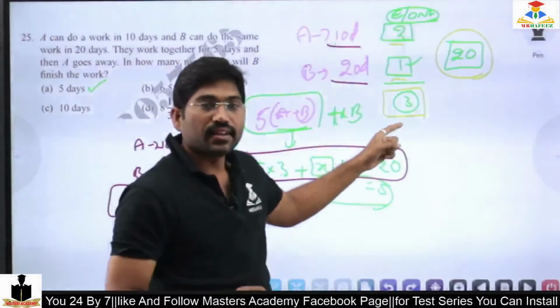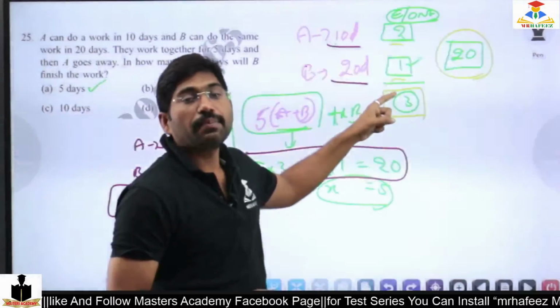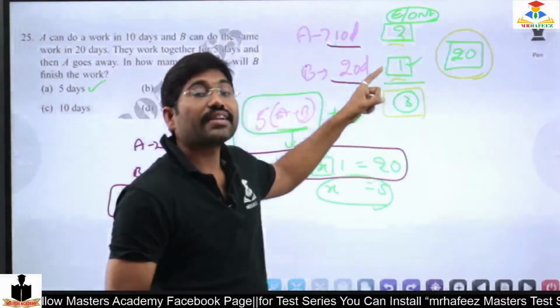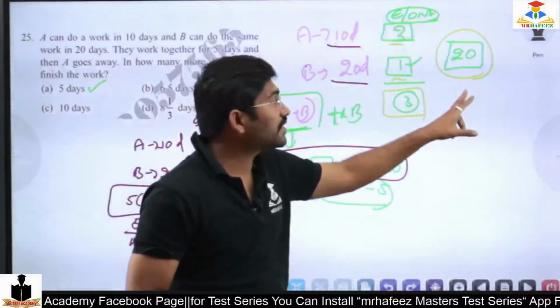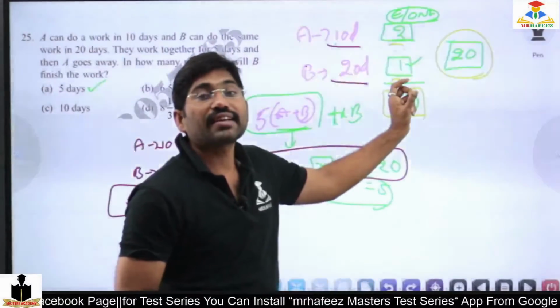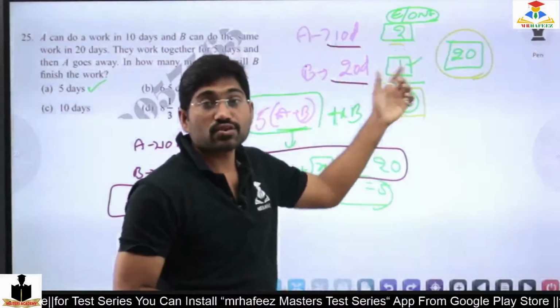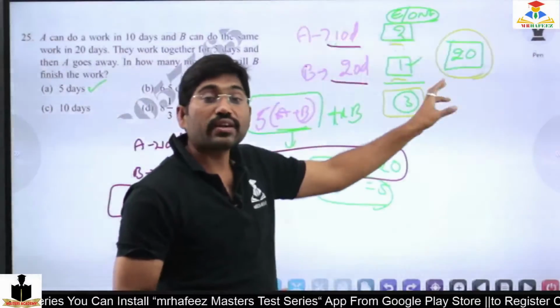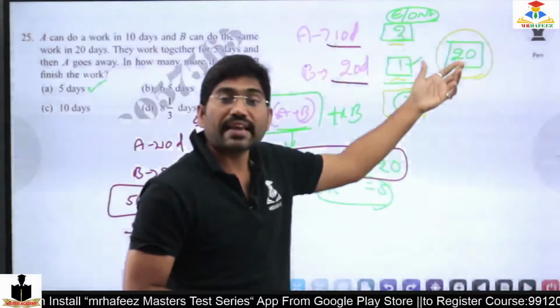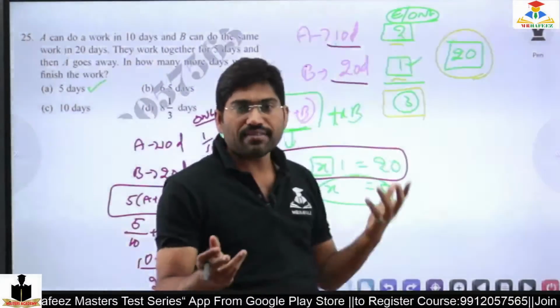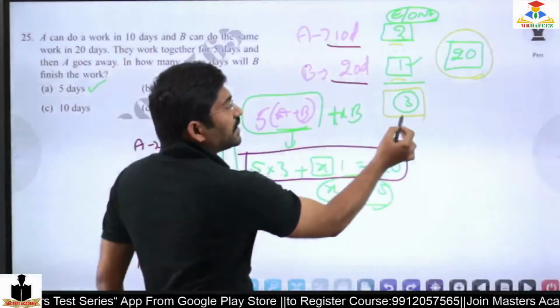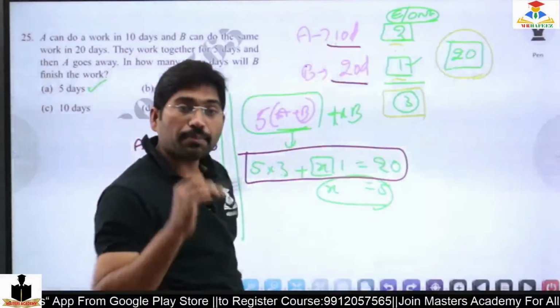A can do 2 pieces of work and B can do 1. The total work is 20 pieces of work. The total work is 20 laddus, 20 bricks, 20 sweets, 20 cakes, whatever it may be. So here 3 is the number that can be done by A and B together.